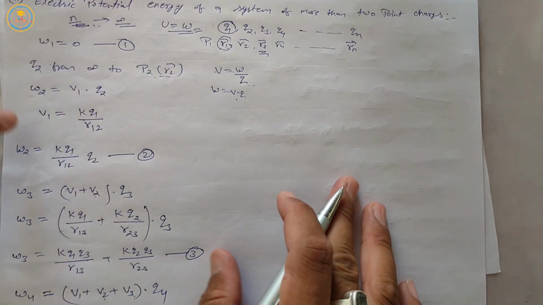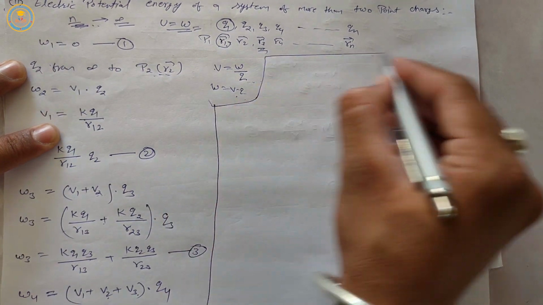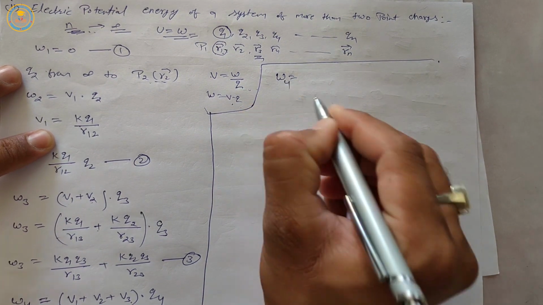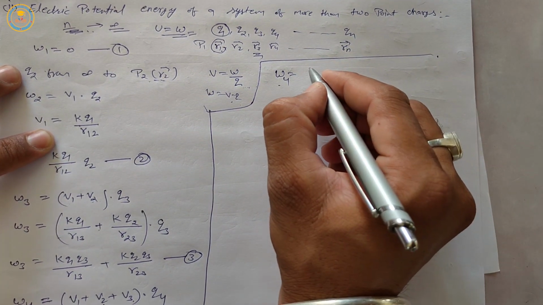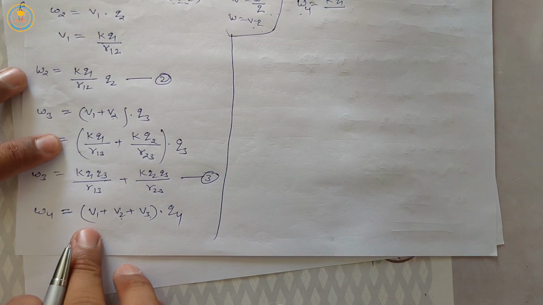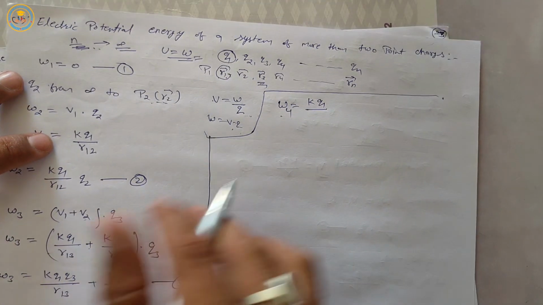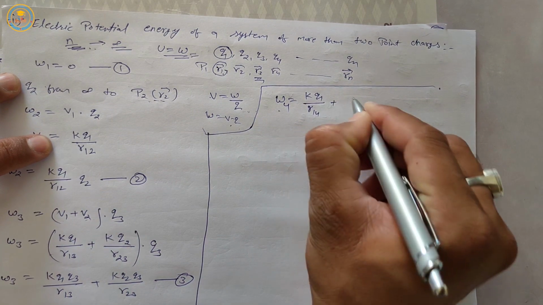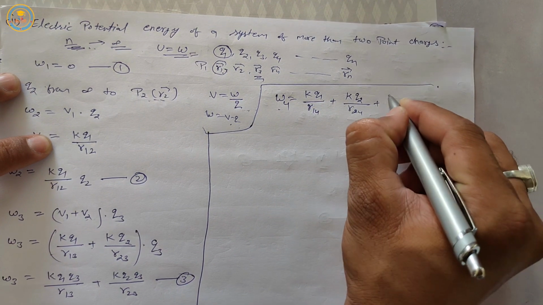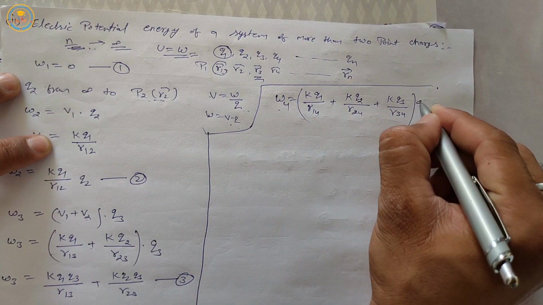Similarly, we write the values of V1, V2, V3. W4 is equal to the value of V1 due to charge Q1, so K Q1 upon R14, the distance between charge Q1 and Q4, plus K Q2 upon R24 plus K Q3 upon R34, multiplied by charge Q4.